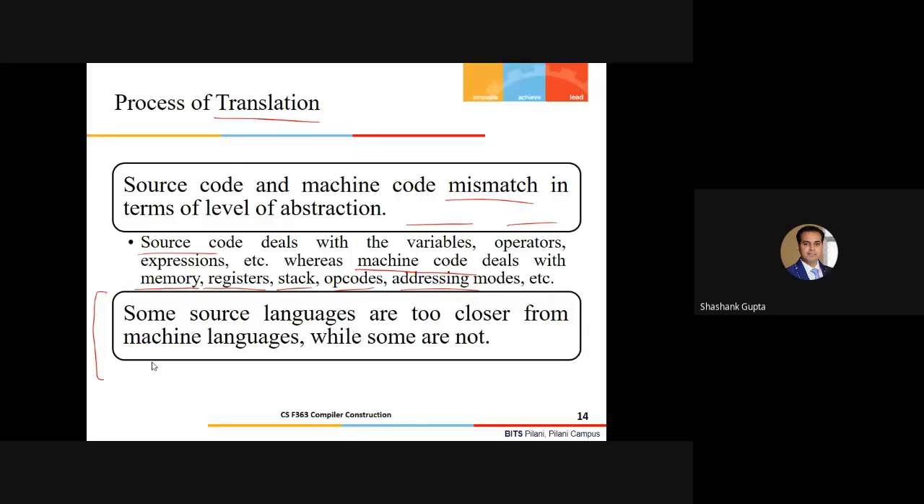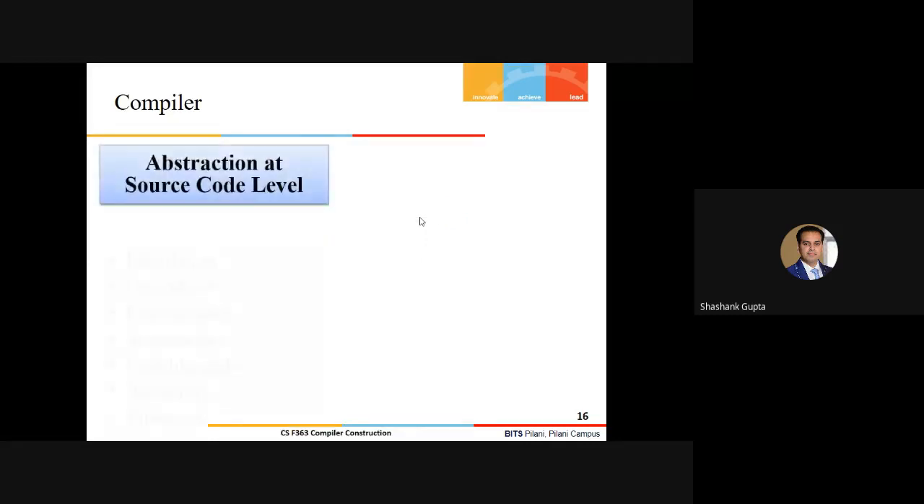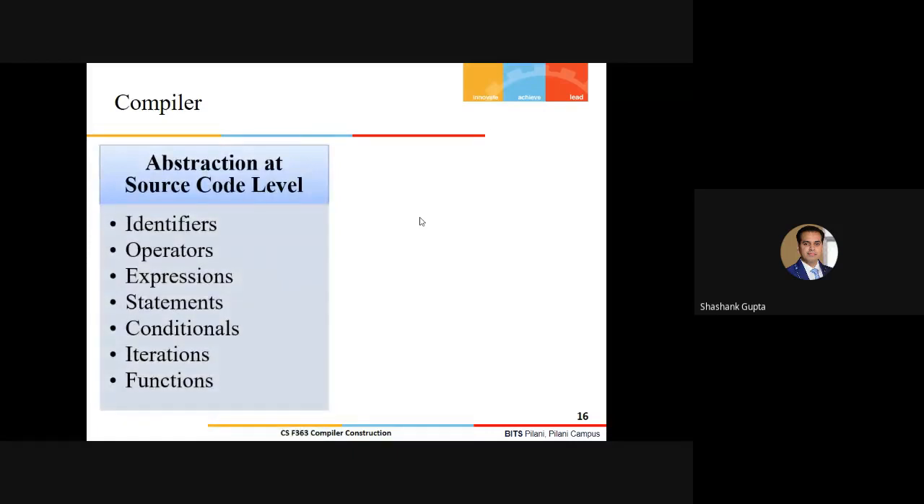So it doesn't matter. We have to go through the compiler here. So this is the thing which we have discussed. We have to make a jump from here to here, introducing a certain level of abstraction. So if I say one more time, let's assume we have the abstractions at the source code level, which I have just said: identifiers, operators, expressions, statements, conditional statements, iterations, functions, and other things as well.